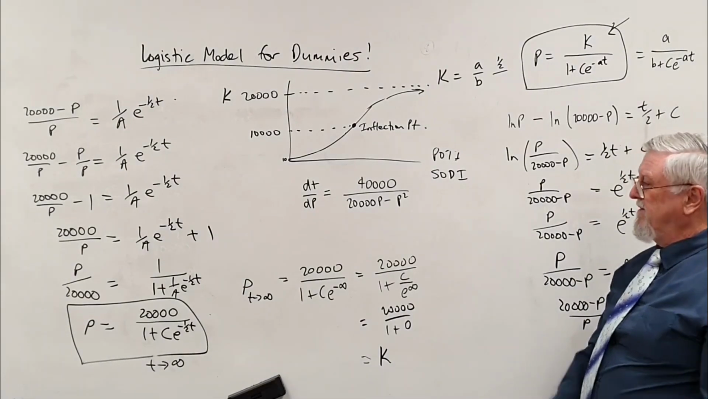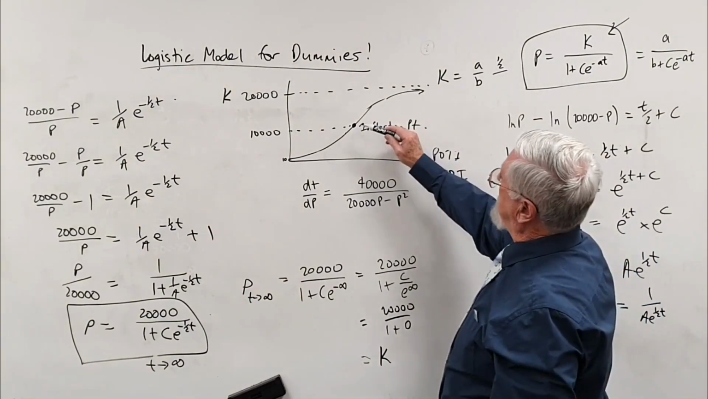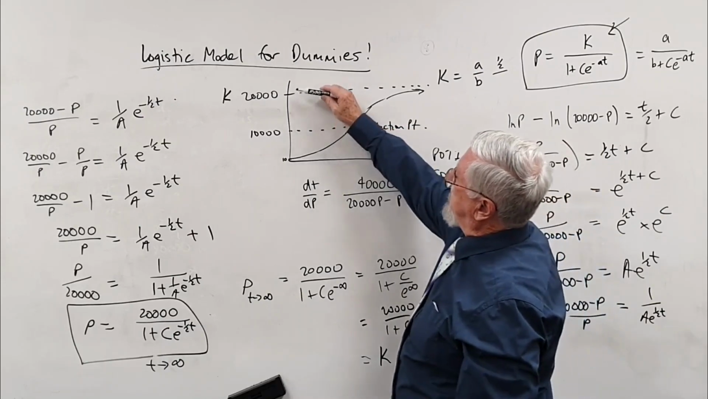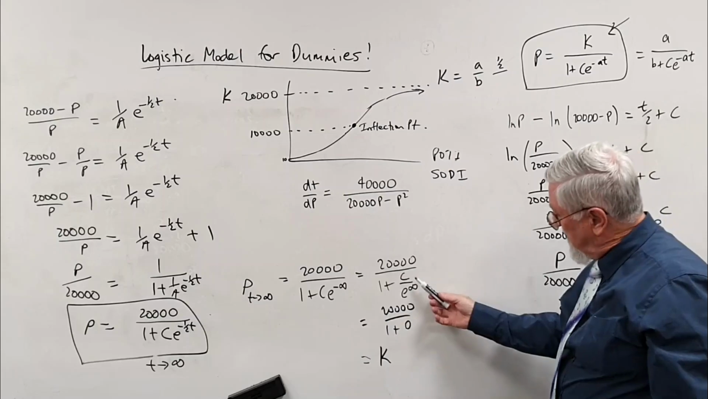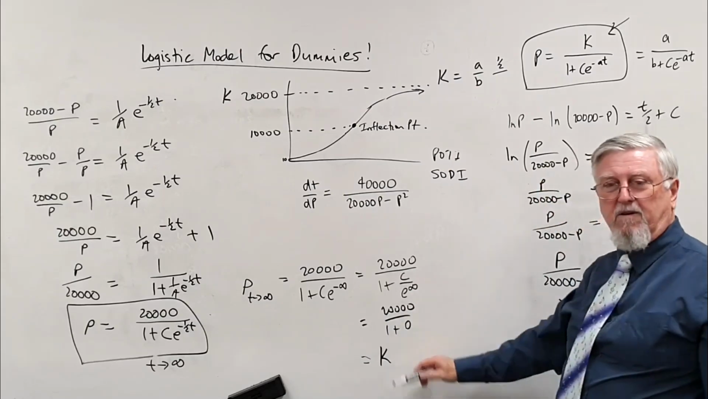Beautiful. So two things to remember. Halfway up is the inflection point always. Halfway between there and there. And then as you approach infinity, that little bit there becomes 0 and you've got K. Done?